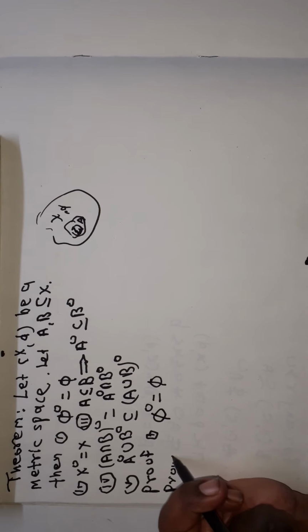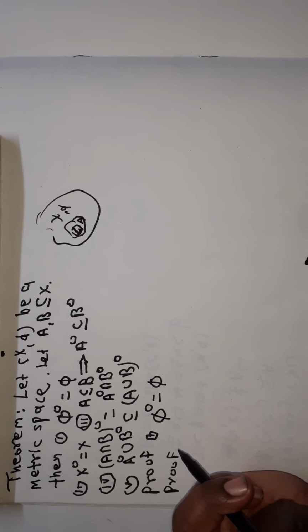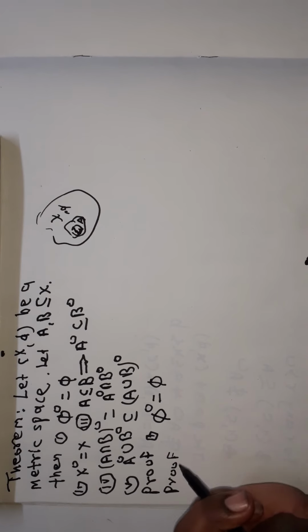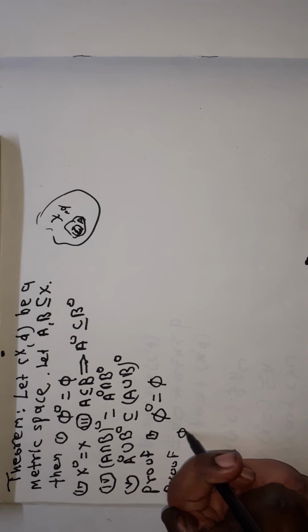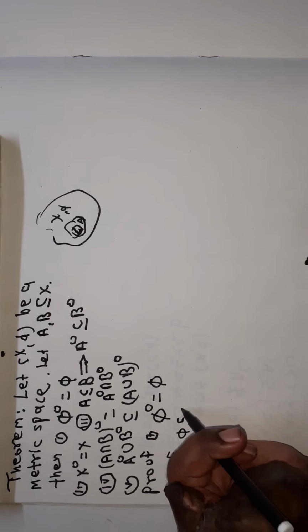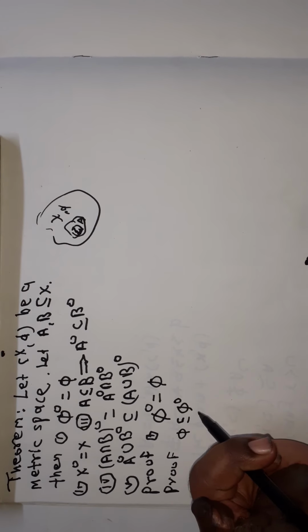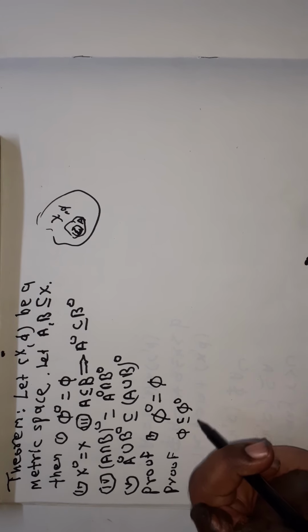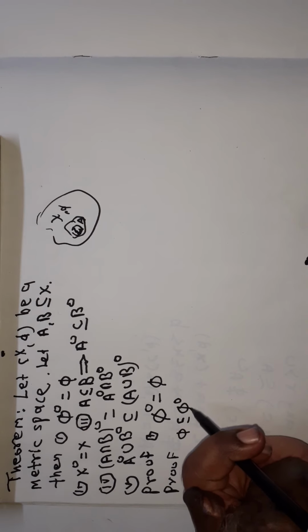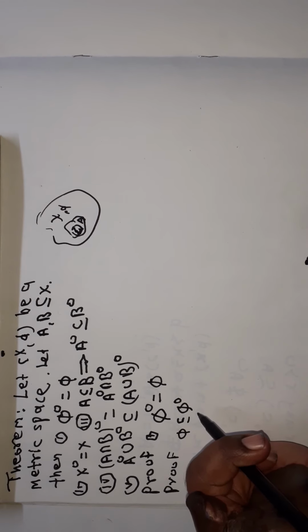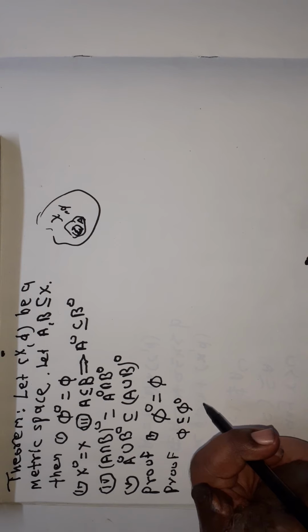See here, null set is a subset of every set. Therefore, null set is a subset of null set interior. And also, A interior is a subset of A. This is very easy to prove.